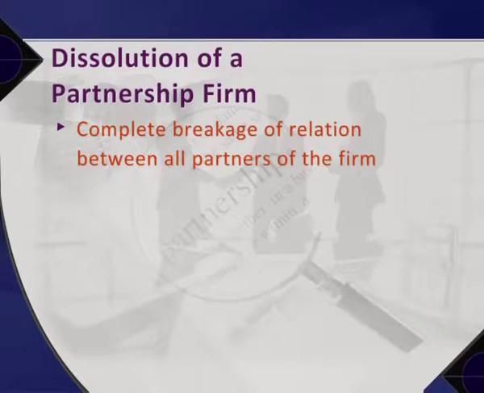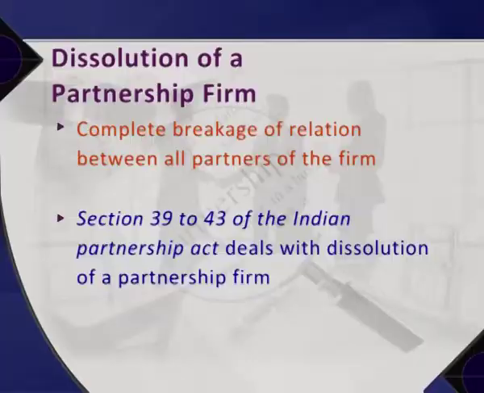However, complete breakage of relation between all partners of the firm is called dissolution of the firm. After the dissolution, the firm no longer continues to exist. Section 39 to 43 of the Indian Partnership Act deals with dissolution of partnership firm.